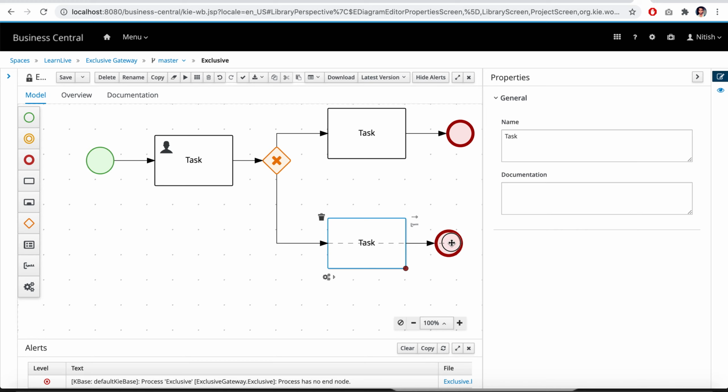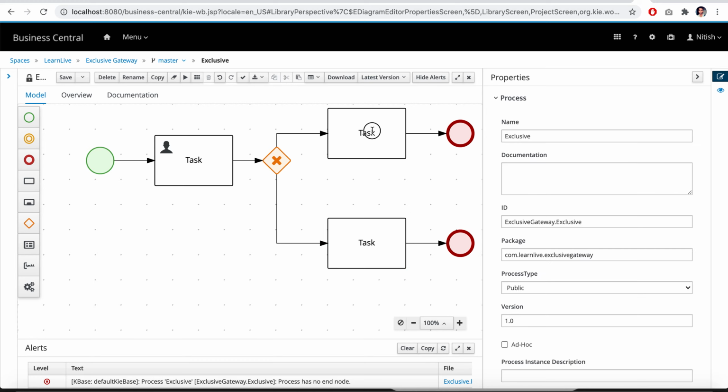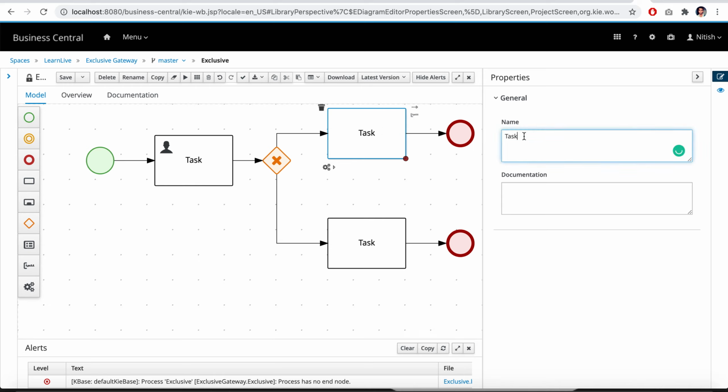Let's put it parallel. It's not required, but it looks good. So let it be the success approval message task. Okay, let's convert this to the script task.